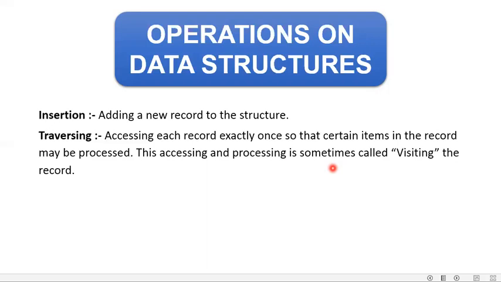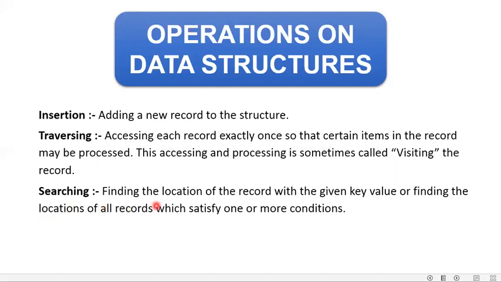Now I want to display each and every record one by one. Either I can do it with the help of a for loop or a while loop, so that the control will go and visit each and every record one by one, and the records will be displayed onto the output screen. Visiting each and every record is known as traversal of the records in a data structure.